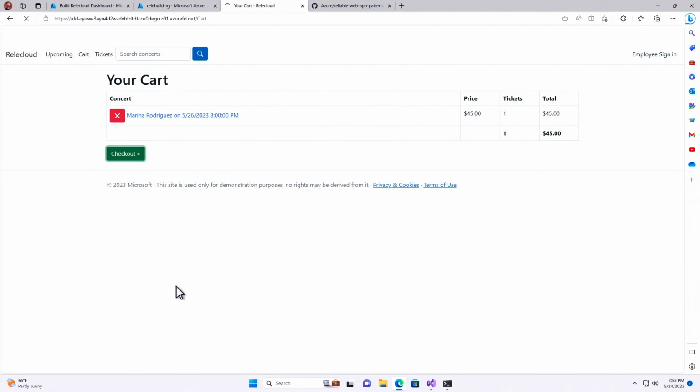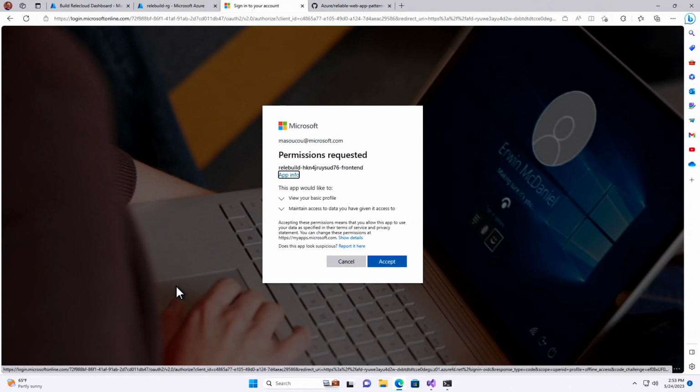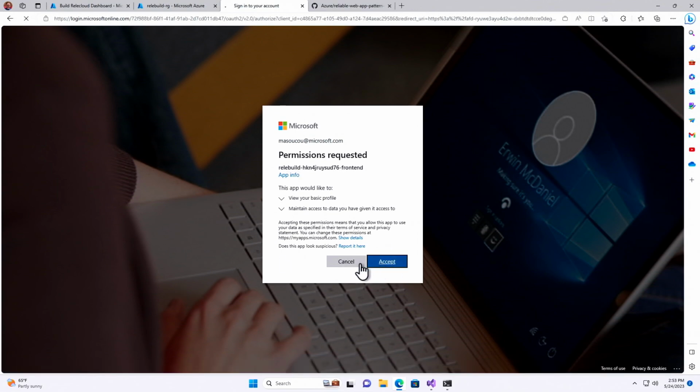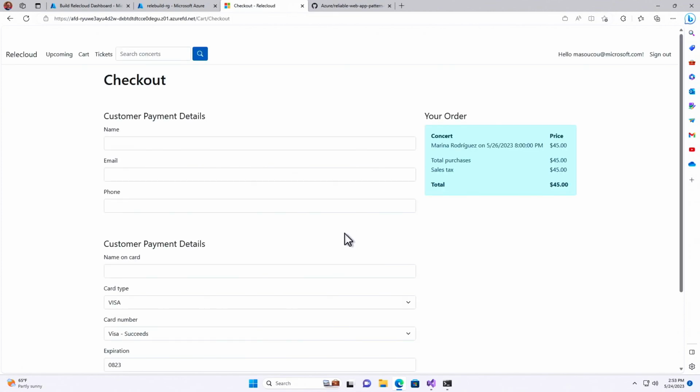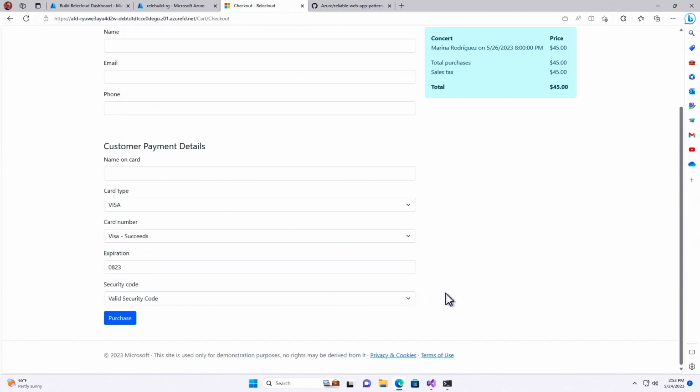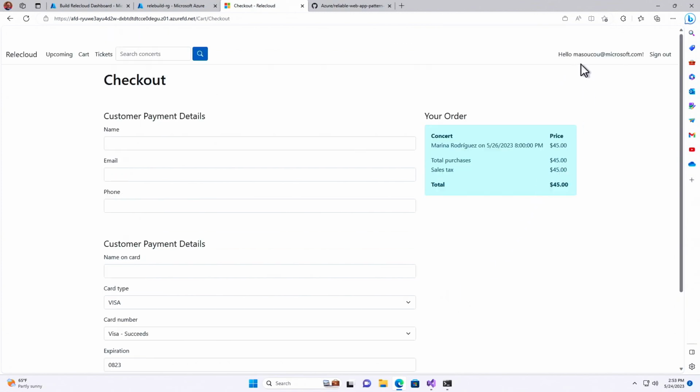So it's a pattern here that we implemented, and look at that. I can go through and actually accept it and log in because it's all Azure AD enabled and things like that, and everything is set up for you behind the scenes. So as Matt mentioned, this is a line of business application, and it's a typical thing, right? So you want to integrate Azure AD to it, so that's all done for you here. And yeah, go ahead and complete the checkout, Matt.